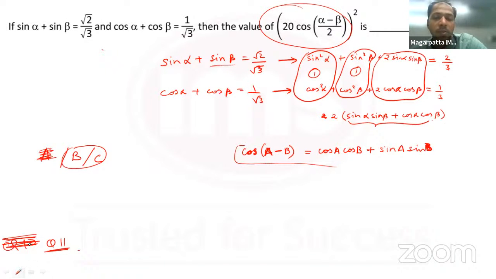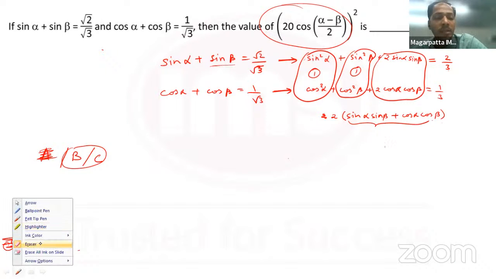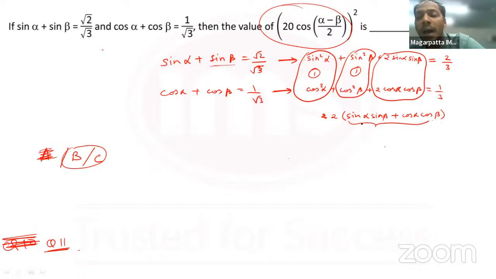Okay. So this was the important identity to be used over here. So sin alpha sin beta plus cos alpha cos beta is actually cos of alpha minus beta. This was the trick over here. The order is not important. Should it be alpha minus beta or should it be beta minus alpha? Doesn't matter, because cos of A is equal to cos of minus A. So if the order is ulta, doesn't matter. Okay. So therefore it wasn't important.